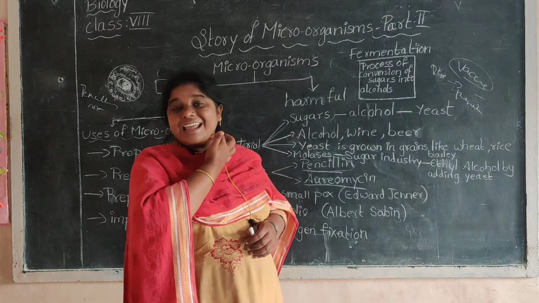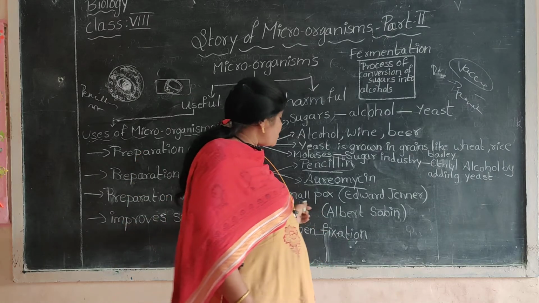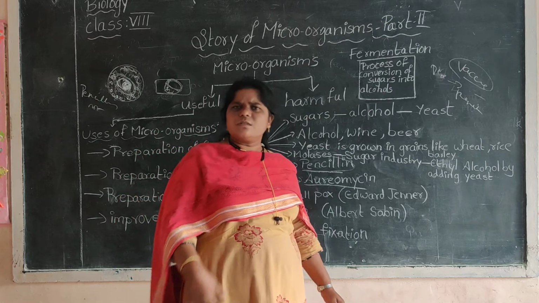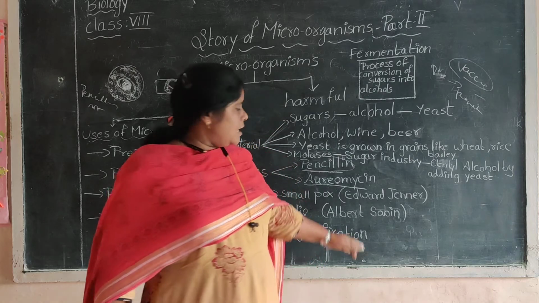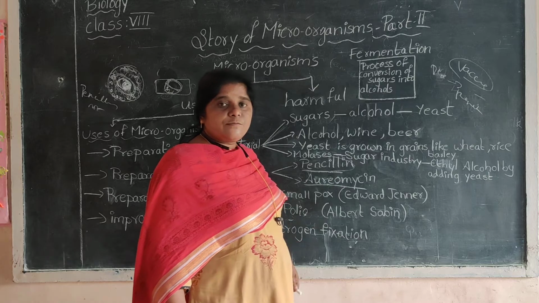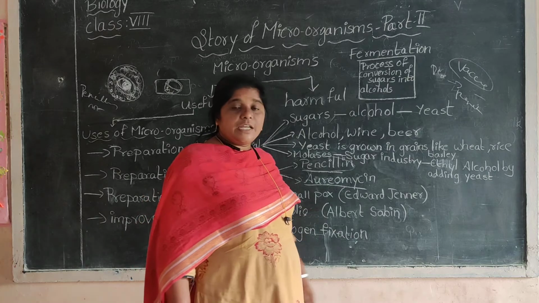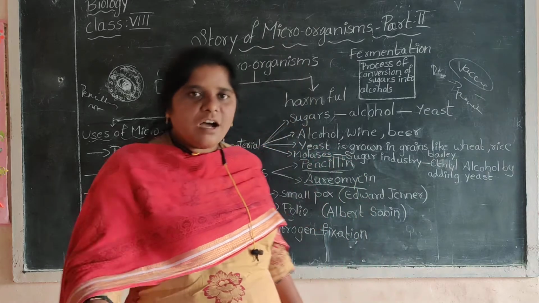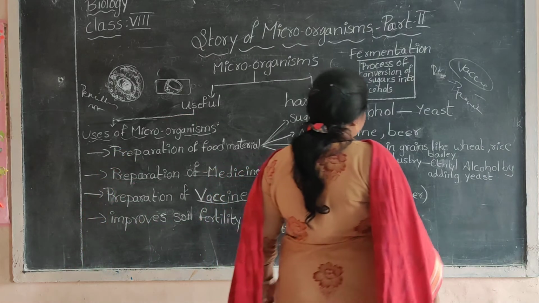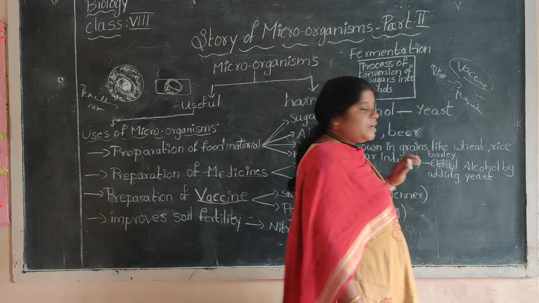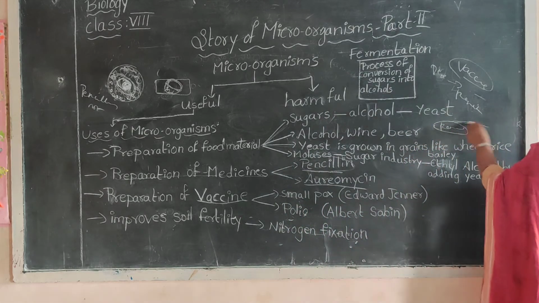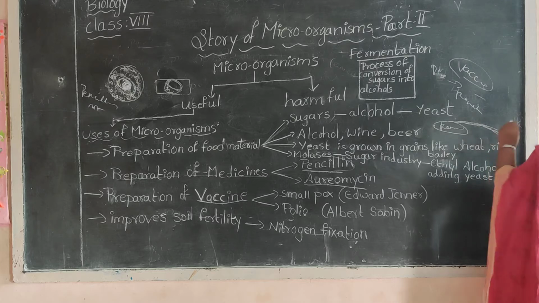Then how are vaccines prepared for polio? Polio is a very dangerous and dreadful disease. It is also called infantile paralysis. Albert Sabin discovered the vaccine for polio. Edward Jenner discovered the vaccine for smallpox. How are they able to do it? In the preparation of medicine, you have seen penicillium notatum, penicillin. By using this chemical, what are you doing? You are killing bacteria.